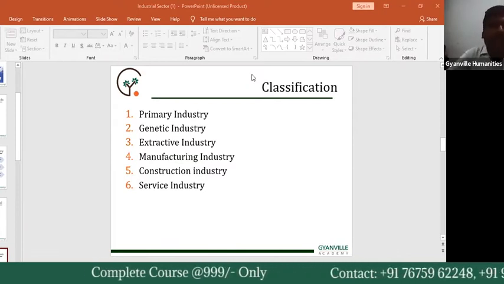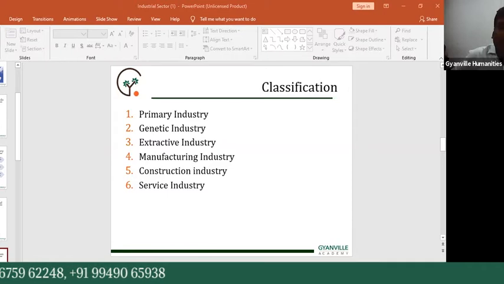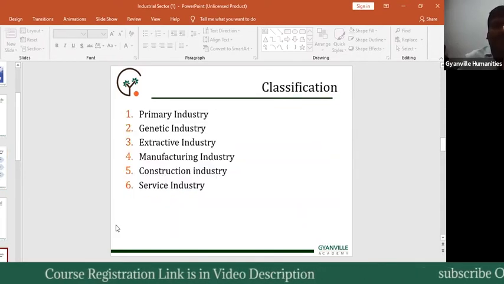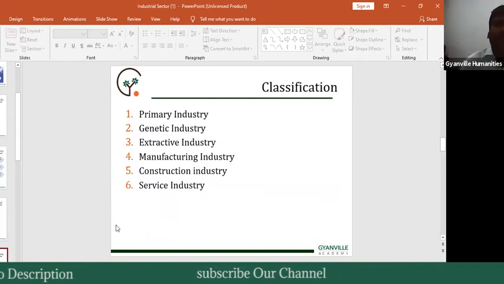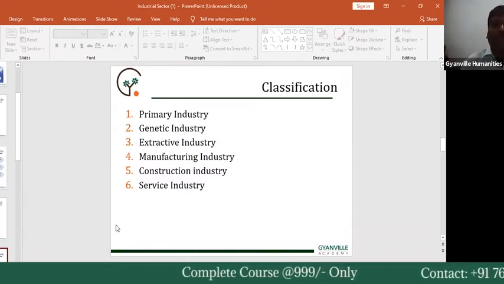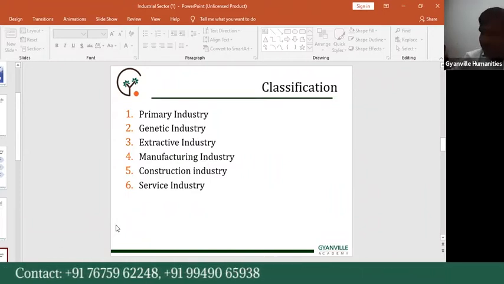These 4 types are the Indian industries classification, but this is the general classification of industries: primary industries, genetic industries, extractive industry, manufacturing industry, construction industry, service industry. I think everyone knows about this classification.